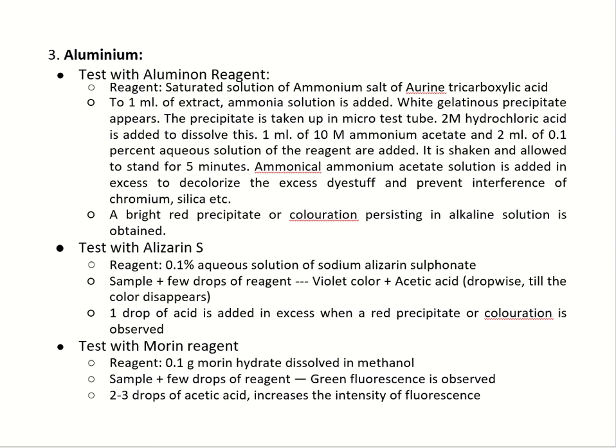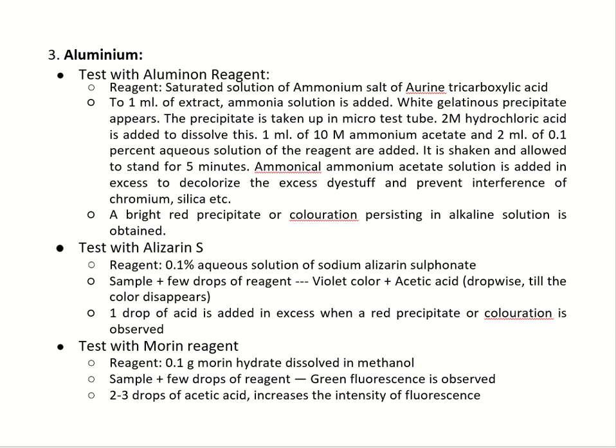When few drops of reagent are added to the sample, violet color appears. With excess of acetic acid, the color disappears. And when 1 drop of acid is added in excess, a red precipitate or coloration is observed.